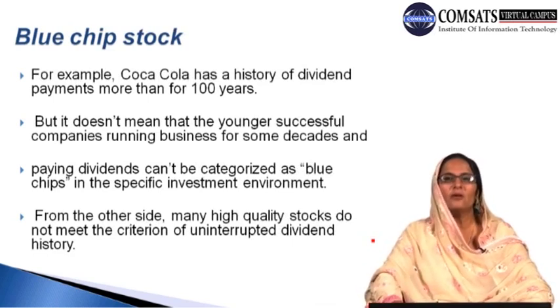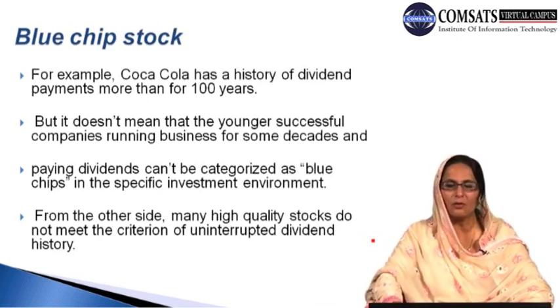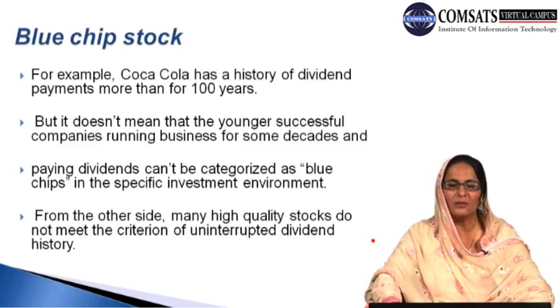For example, continuing with the discussion, Coca-Cola has a history of dividend payments for more than 100 years. Coca-Cola is such a classic example of a blue chip that for many years the company has been working to manufacture and produce Coca-Cola.